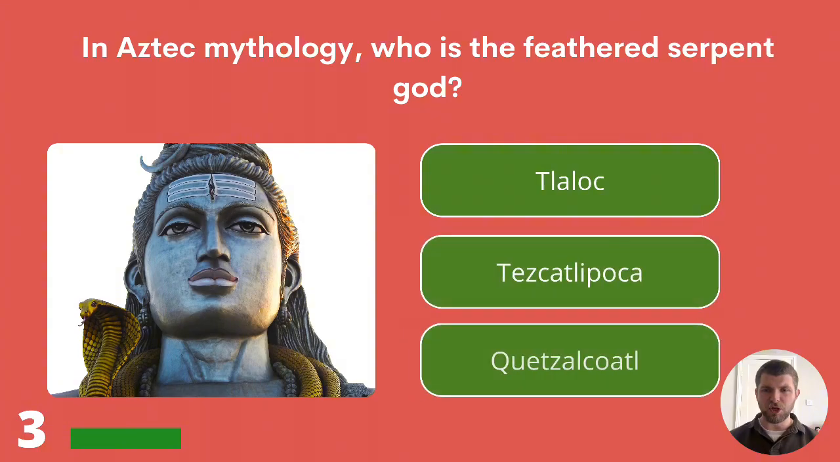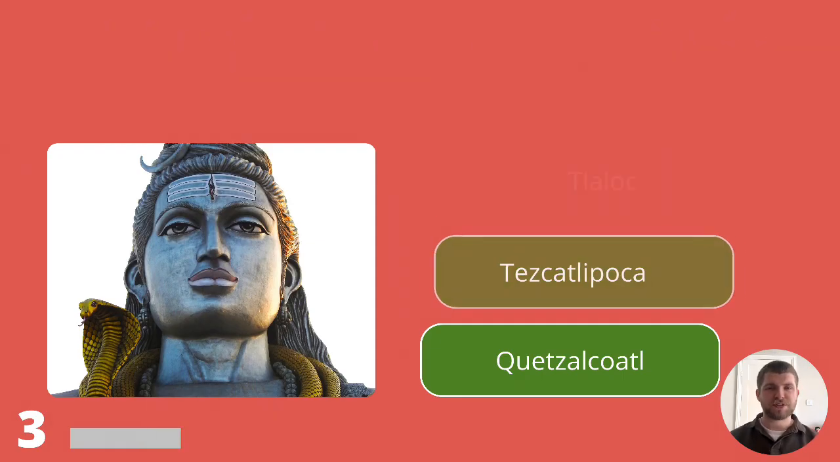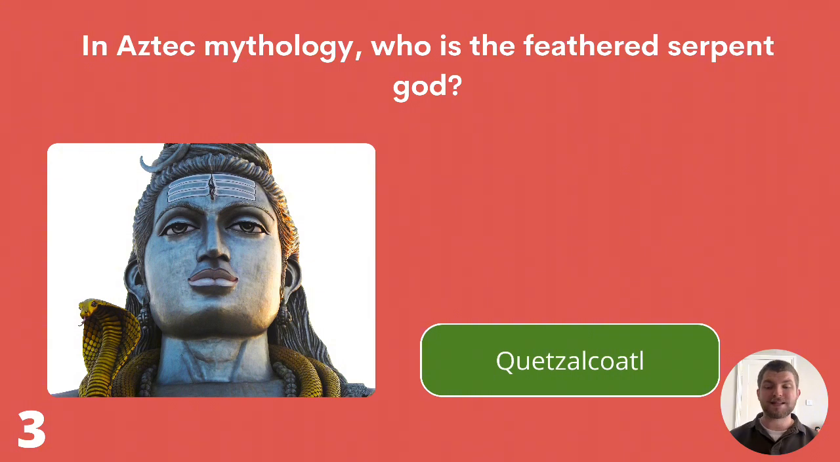In Aztec mythology, who is the feathered serpent god? Tlaloc, Tezcatlipoca, or Quetzalcoatl? The feathered serpent god is Quetzalcoatl.